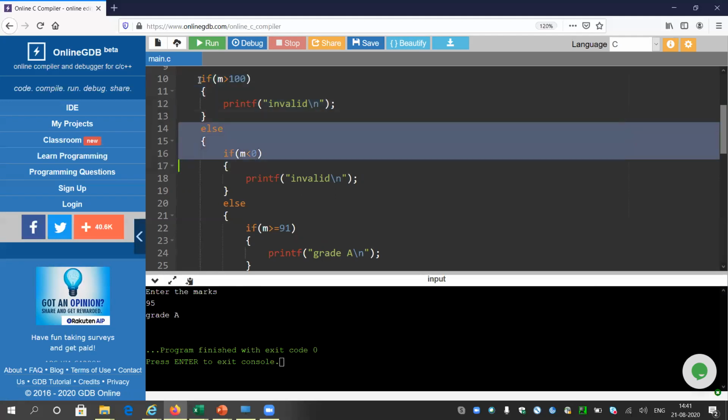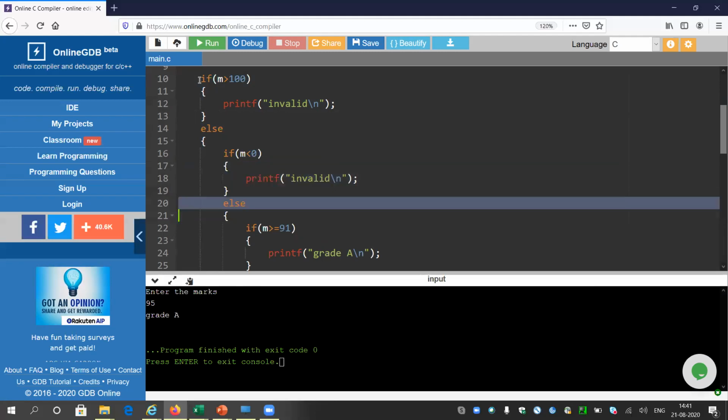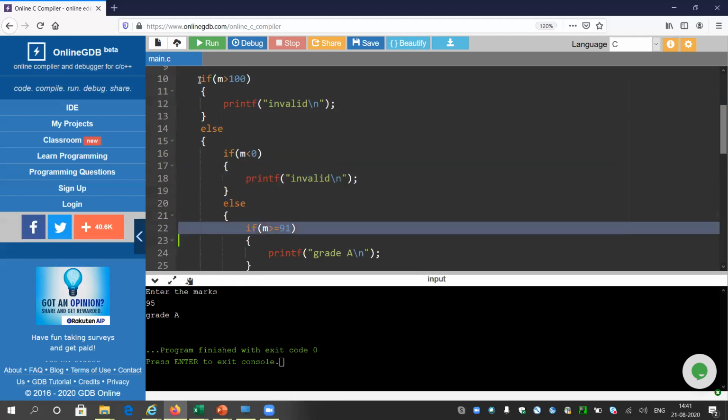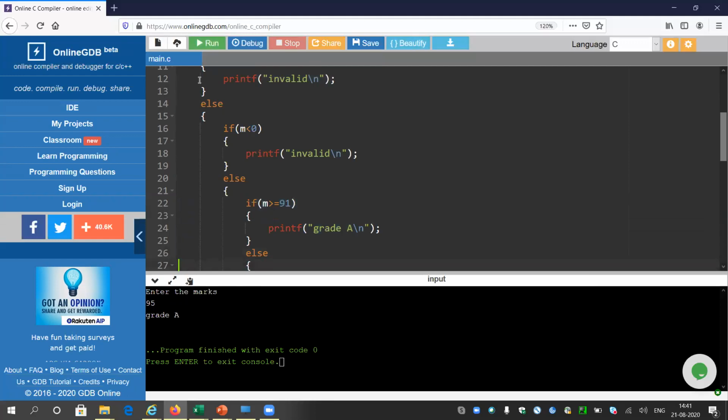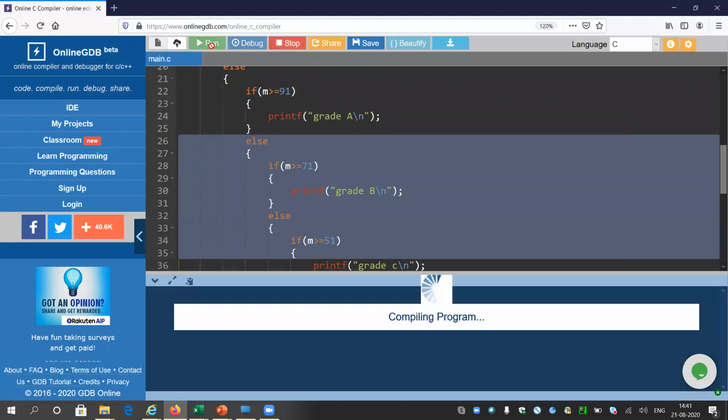It checks if 95 is less than 0, and the answer is no. It will come into this else part, and after that it will check if m is greater than or equal to 91. The answer is yes, and it prints grade A. It will not go further into the else if block. So I think the idea is clear and it is very good.